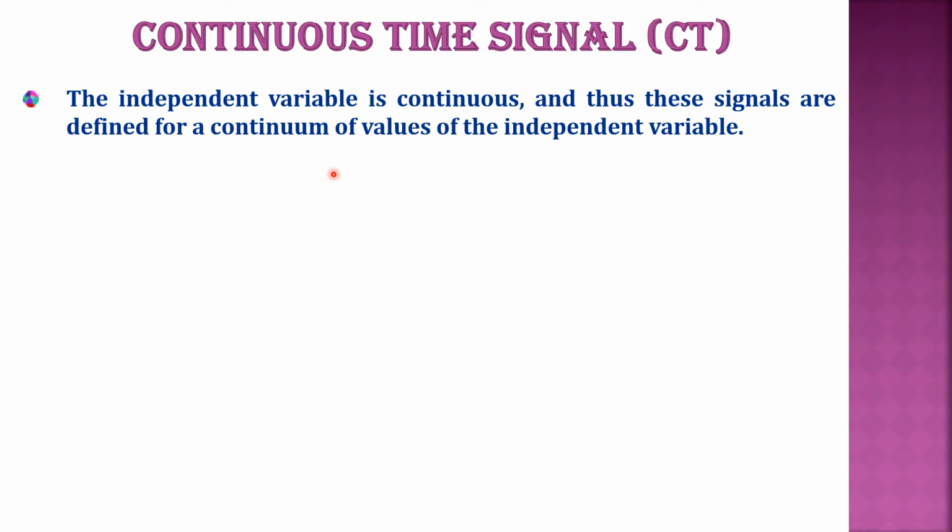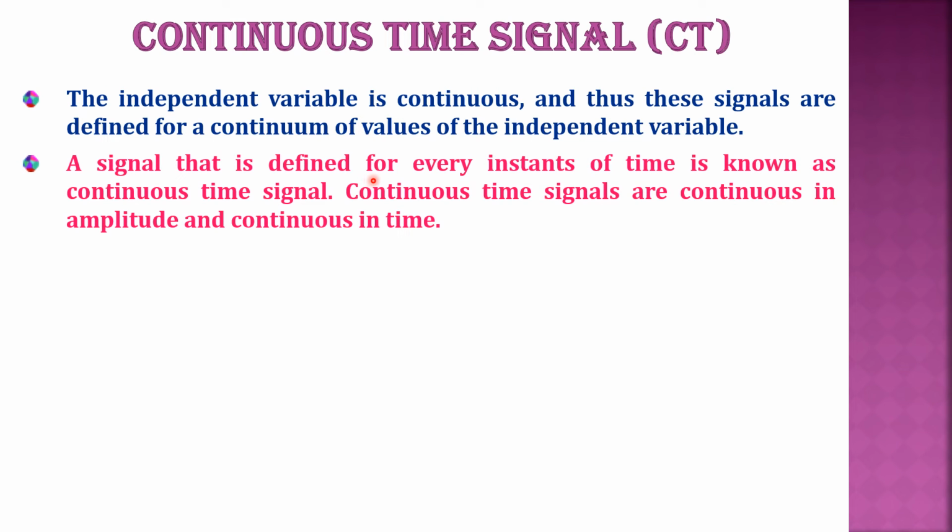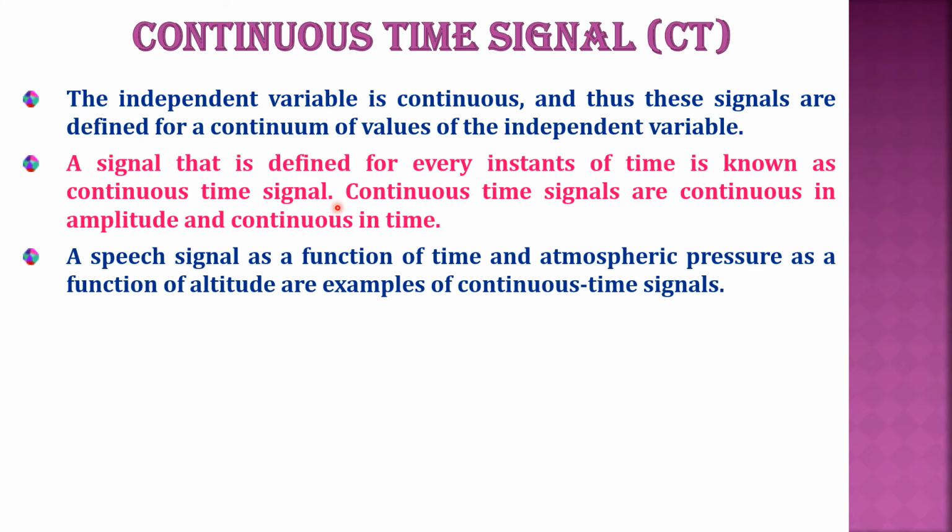Continuous time signal. As I told you earlier, a continuous time signal is defined for every instant of time. Examples: the best example is the speech signal. Speech signal is a function of time. Atmospheric pressure as a function of altitude are all examples of continuous time signals.